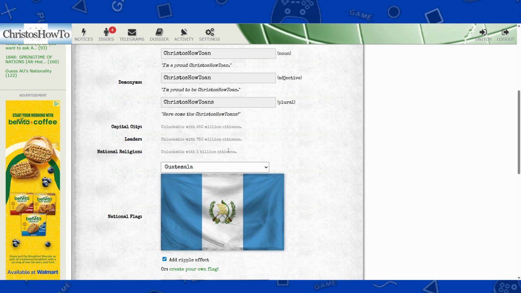If you don't want to choose a leader or a national religion or capital city, you don't need to. When you reach that, it'll send you a telegram. You can ignore it and it won't fill up, but it will be available in the settings where you can change it later. Unfortunately, when you do put something, you can't leave it blank. So keep that in mind.